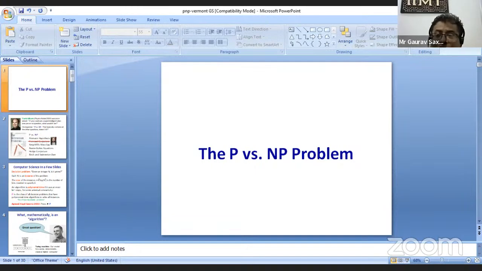So I hope till now you have understood what P and NP is. P is the set of those problems which can be solved efficiently in polynomial time. NP is the set of those problems where, if I tell you the solution, you can verify it in efficient polynomial time. So that is P and NP. And that is the open question, whether these two sets are the same or different.